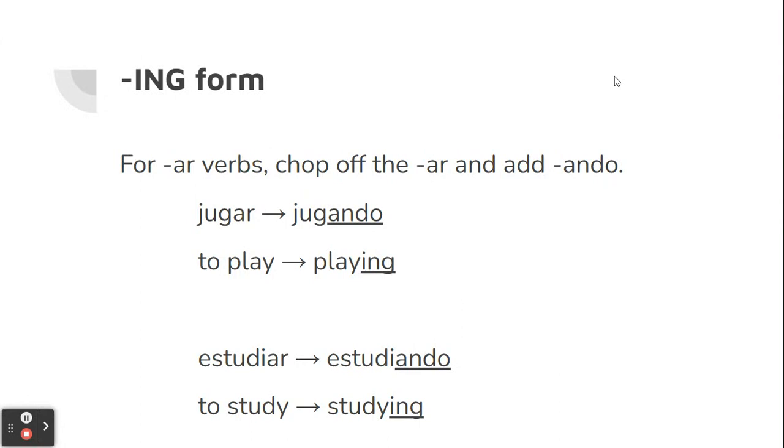So we're going to combine a form of the verb estar plus an ing form. For AR verbs, we're going to chop off the AR and add ando. For example, jugar, which tells us to play, we chop off the AR and add ando to get jugando, playing. Estudiar tells us to study, we chop off the AR and add on ando, we get estudiando, which tells us studying.